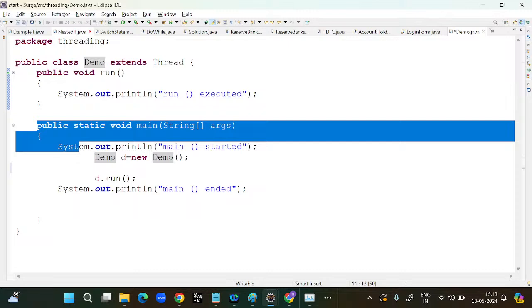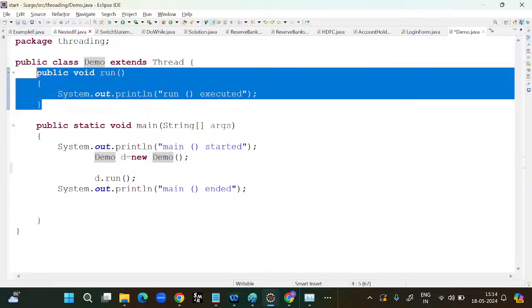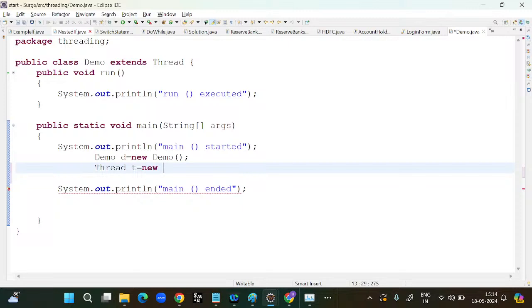Till now, are you guys clear? Now this is the instance method. How will you access the instance method? We should compulsorily create the object. I would like to take a thread.